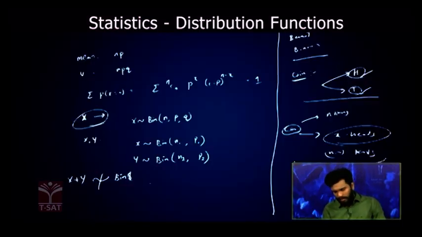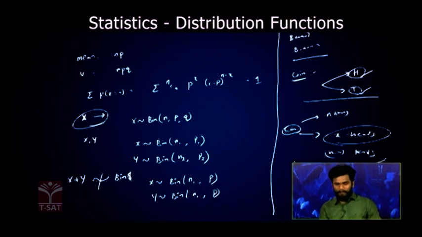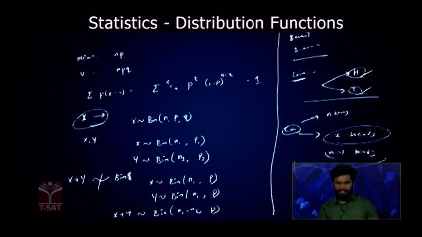See the condition. X follows binomial distribution with n1, p, and Y also follows binomial distribution with n2, p. Then in this case, X plus Y will follow binomial distribution with n1 plus n2 number of trials and p as the probability of success. What is the difference in these two cases?